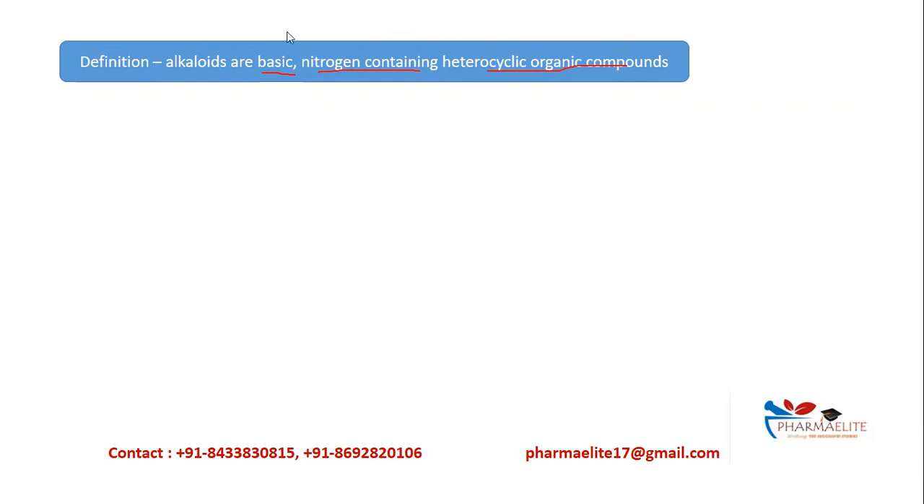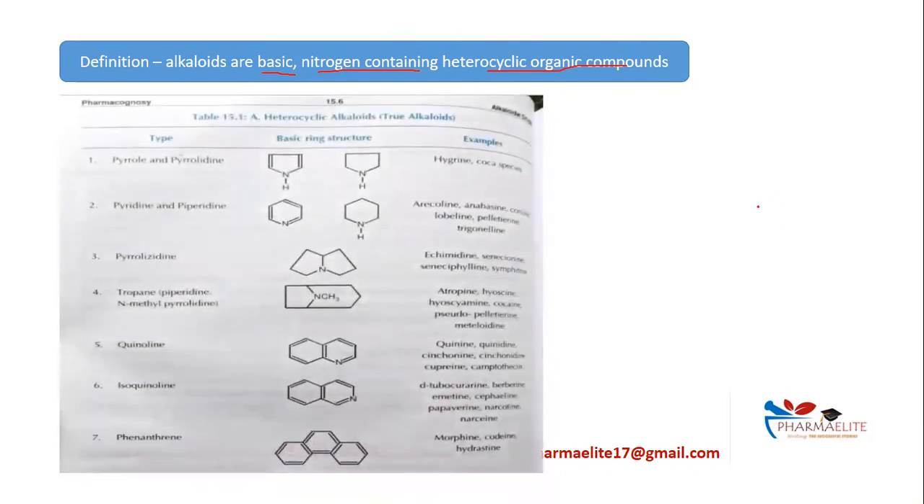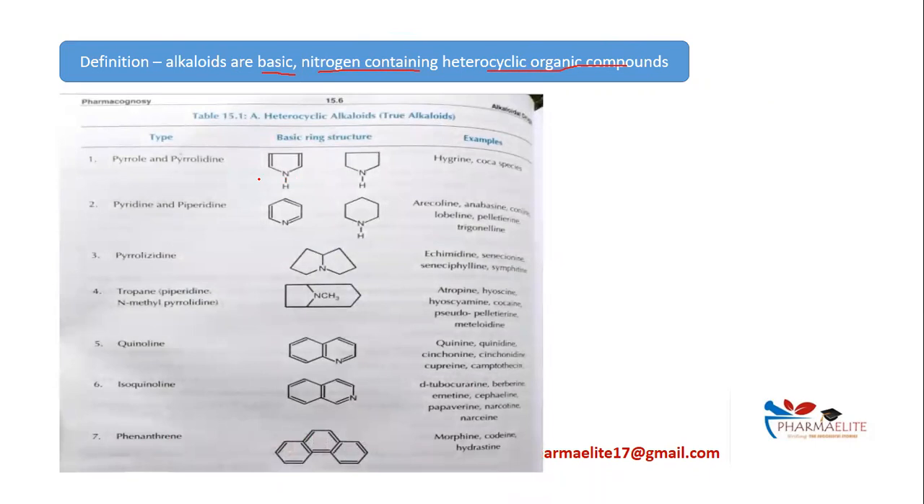Another important aspect is the classification of alkaloids based upon the heteroatom and the ring present. So let us have a look at the classification. A very direct question can be asked based upon the ring present in the example. So you need to remember a few common ones. First one, that is pyrrole and pyrrolidine ring containing. This is the pyrrole and pyrrolidine ring. The examples are hygrine and coca species.